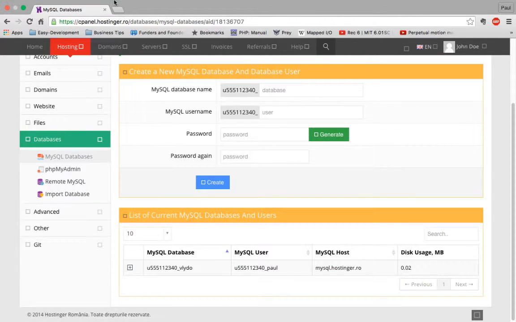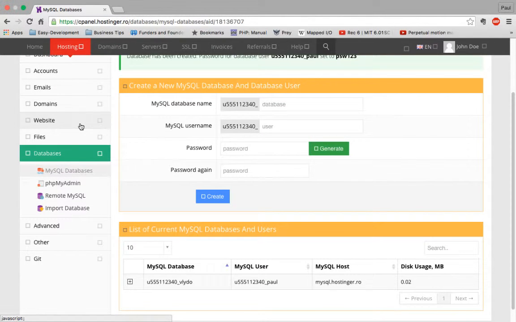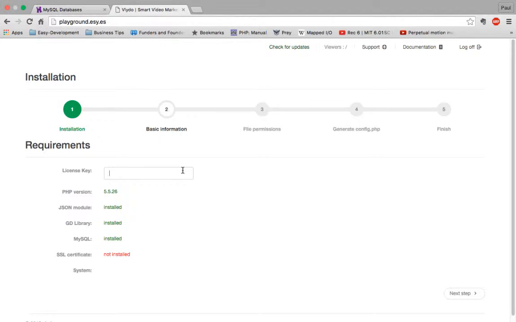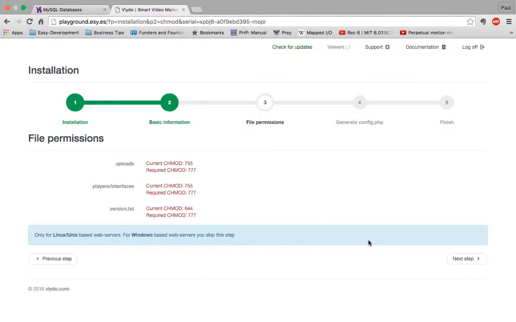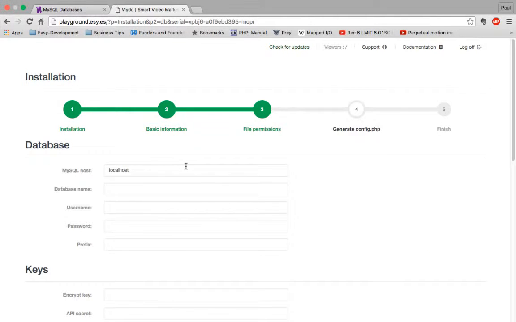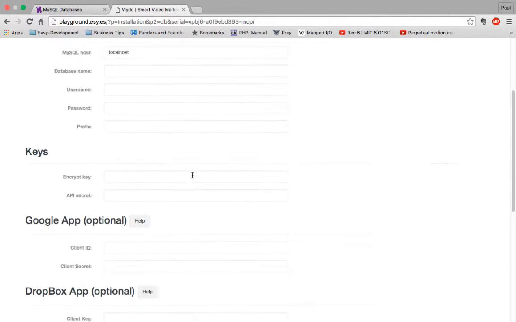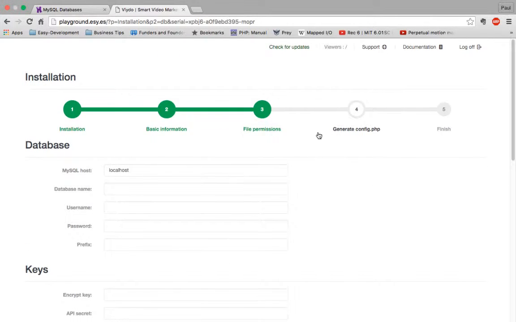Okay, create database. Now I'm gonna go to the website, copy the license key. Okay, let's proceed. Basic information. At this point, I'm gonna fill only the mandatory information because this is a basic installation video. For the other tabs, you will find the information you need in the documentation section.